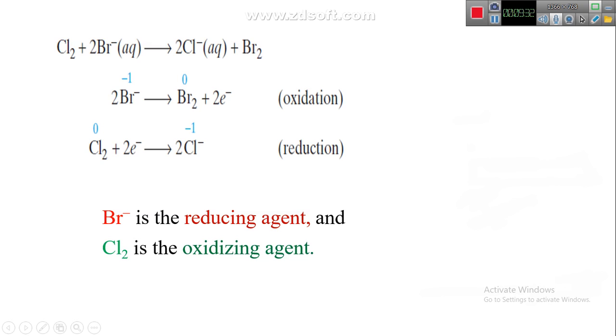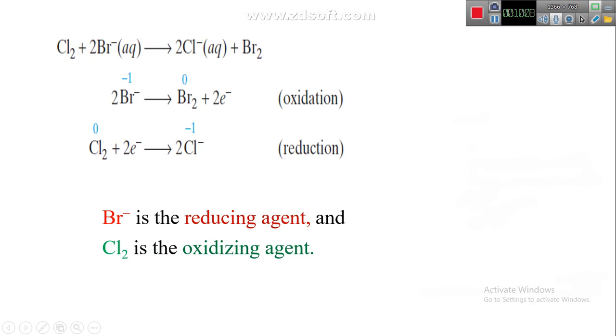If you look at the bromide ion, it is -1 in the reactant, but when it became product Br2, the atom in pure state, the oxidation state is 0. From -1 became 0, then the oxidation state increases. This process is oxidation reaction.